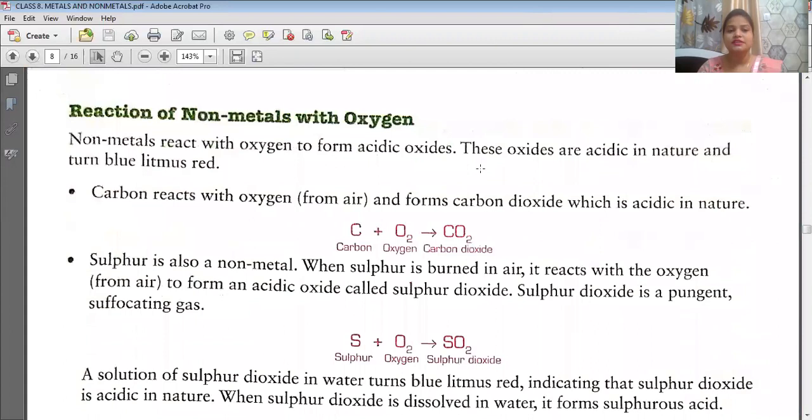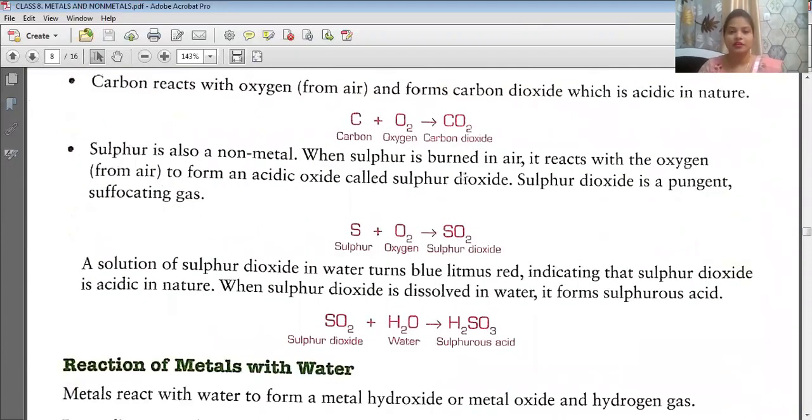So next topic is reaction of non-metals with oxygen. What will happen if non-metals react with oxygen? Non-metals react with oxygen to form acidic oxide. Like metals reacting with oxygen formed metal oxide, which was basic oxide, same in the case of non-metals, they will react with oxygen and form acidic oxide. If it is acidic oxide, it will turn blue litmus to red because acid turns blue litmus to red.